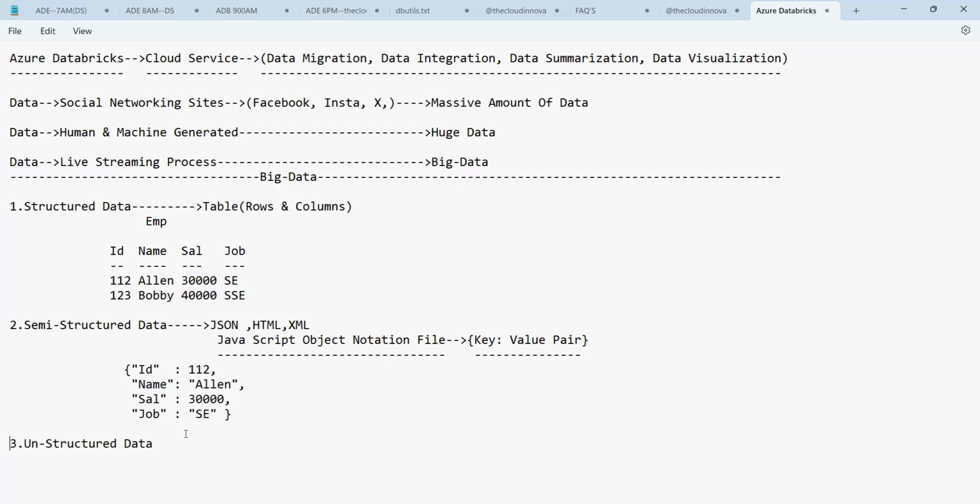So now finally, unstructured data. Unstructured data means there is no proper structure for the data.